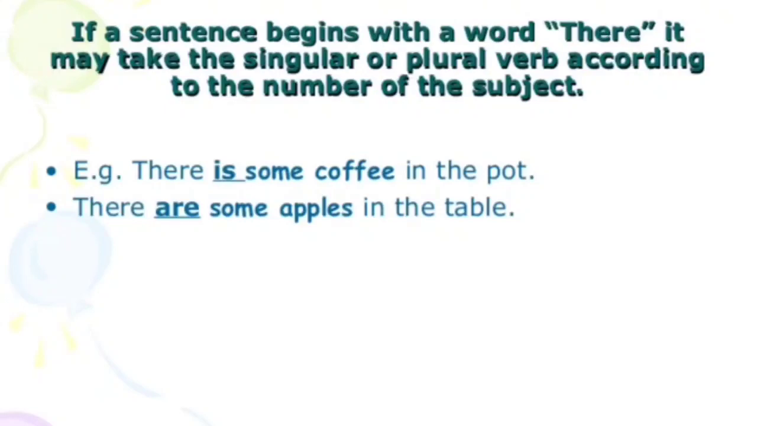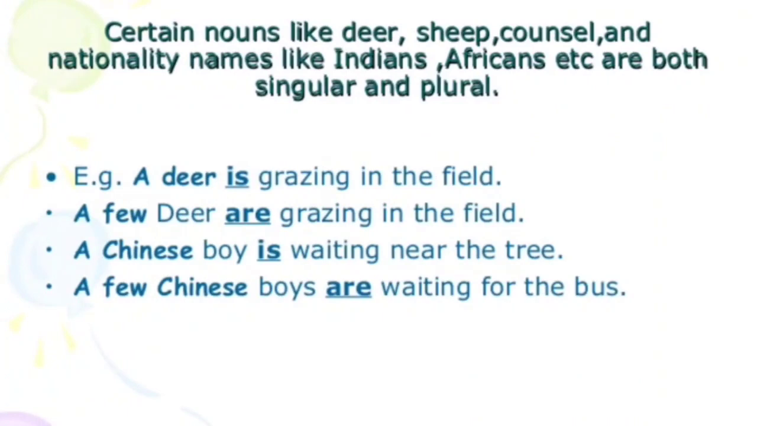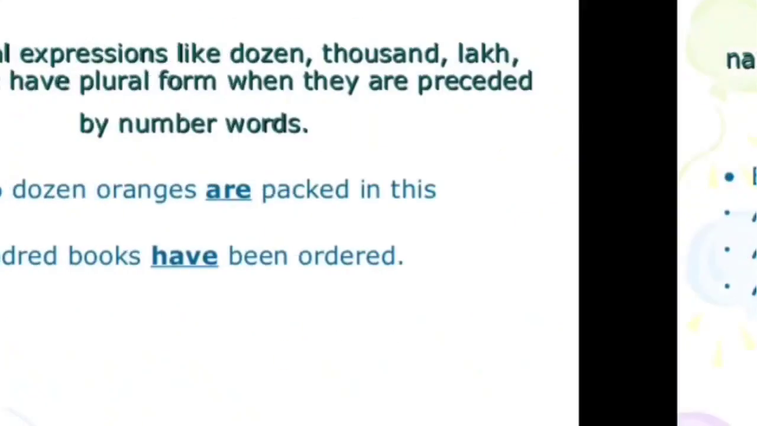Certain nouns like deer, ship, council and nationality names like Indian, Africans, etc. are both singular and plural. They are considered both singular and plural. For example, a deer is grazing in the field. A few deer are grazing in the field. A Chinese boy is waiting near the tree. A few Chinese boys are waiting for the bus.